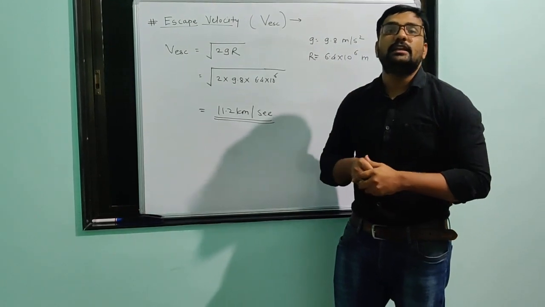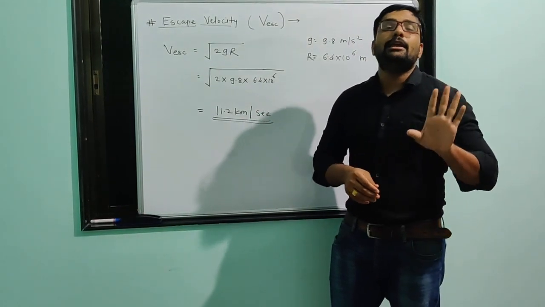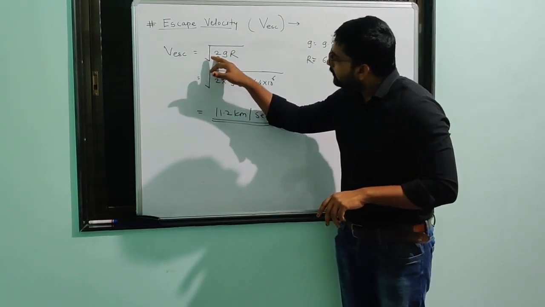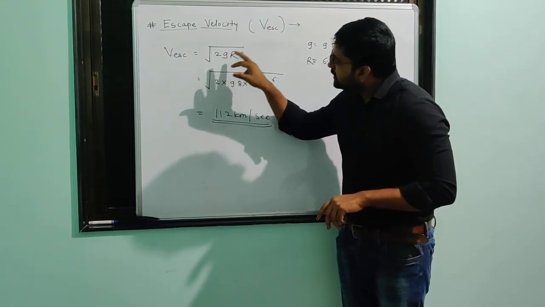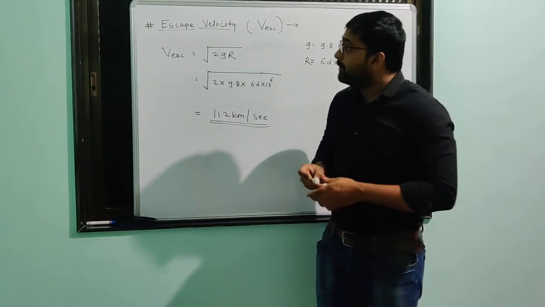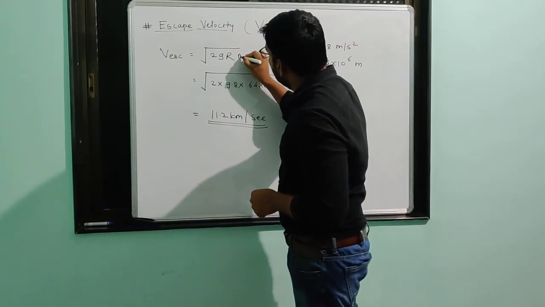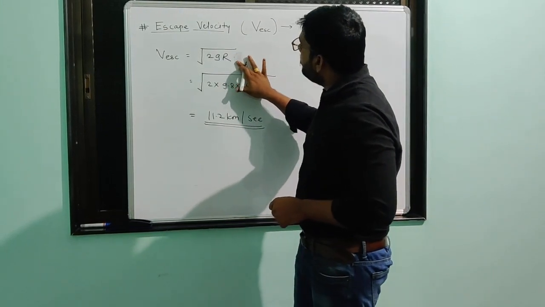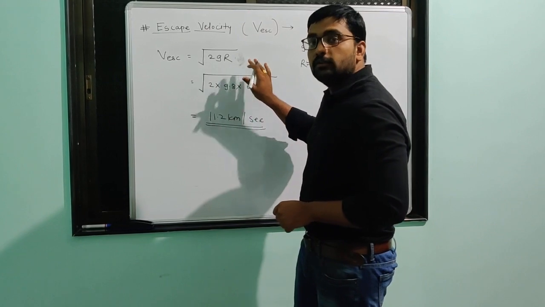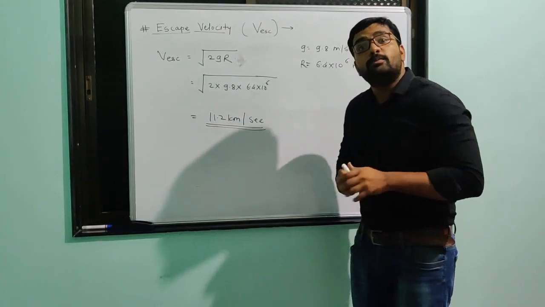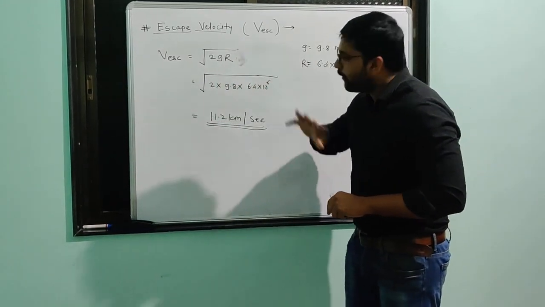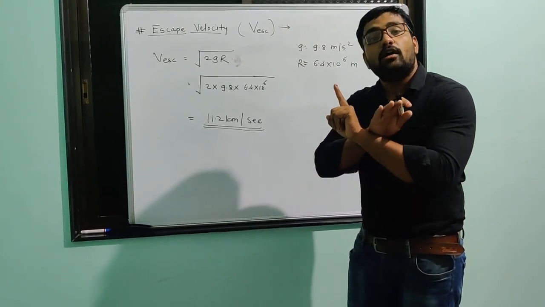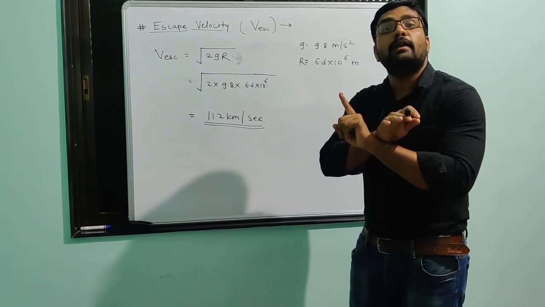That much velocity if we give to any object. Okay, because if you see the formula, under root 2gR, here small m is not present. Look here, this small m is not actually present. Small m is what? Small m, mass of an object. So from that we understood escape velocity does not depend on mass of an object.